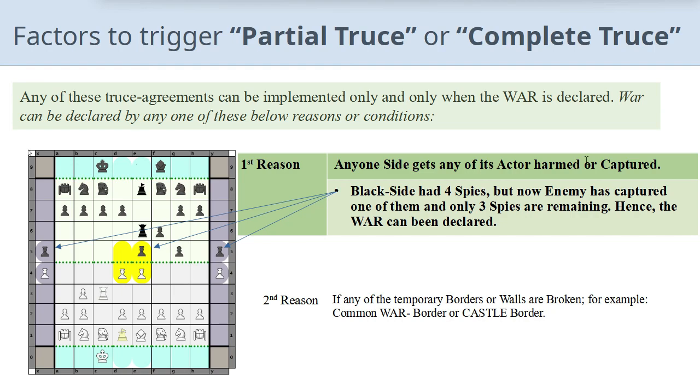The first reason or factor when the war gets started is when any side gets harmed or captured. In this image, you can see that black side had 4 spies, but now the opponent has captured one of the spies and only 3 spies are remaining.